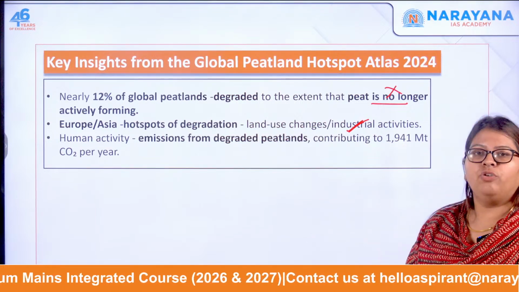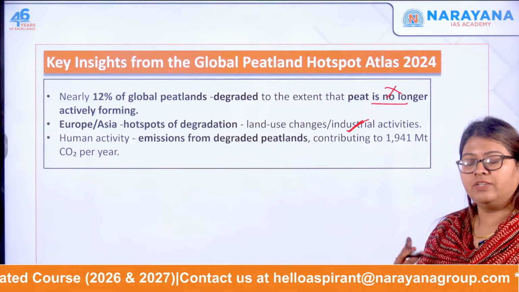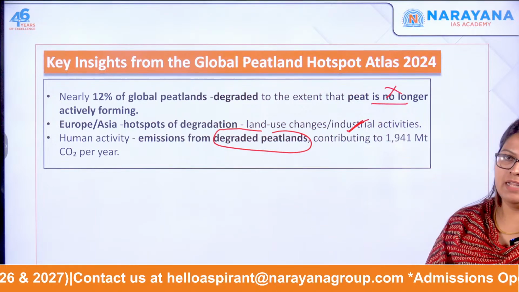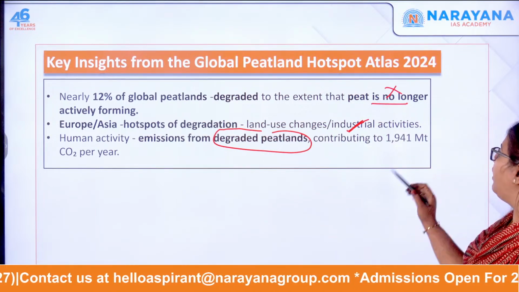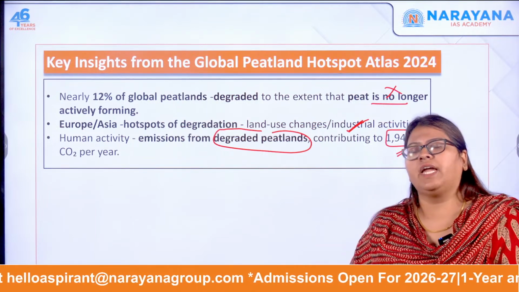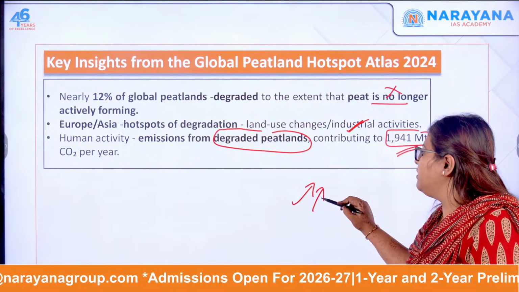Human activity is also resulting in a lot of emissions from the degraded peatlands, contributing around 1.41 metric tons of carbon dioxide per year.